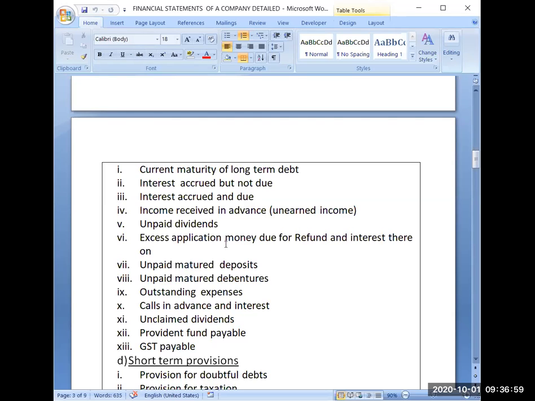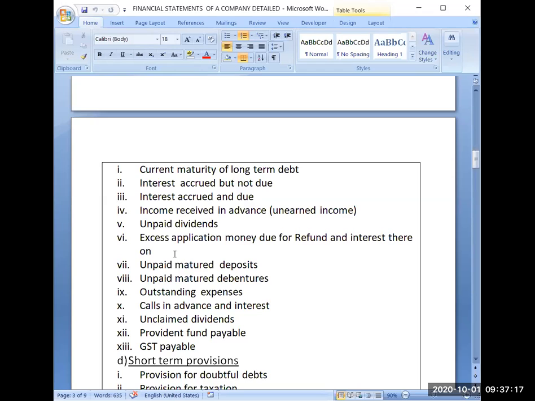Now, next is excess application money due for refund and interest thereon. This is a familiar term for you. When you were doing the second entry, at that time you were returning excess application money for which refund is due.